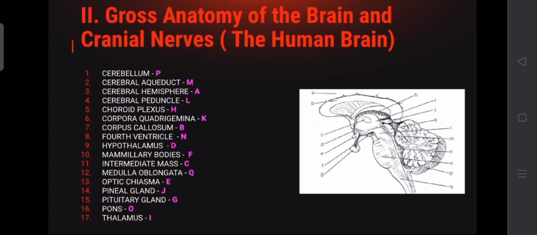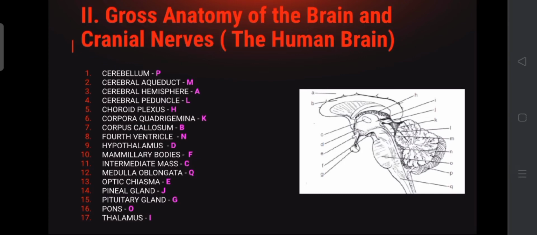Number 6 is corpora quadrigemina, our answer is K. Number 7, corpus callosum, our answer is B. Number 8 is fourth ventricle, our answer is N. Number 9, hypothalamus, our answer is D. Number 10, mammillary bodies, our answer is F. Number 11, intermediate mass, our answer is C. Number 12, medulla oblongata, our answer is Q.